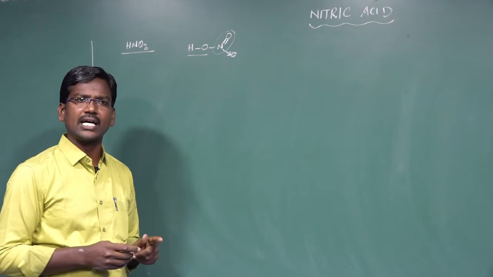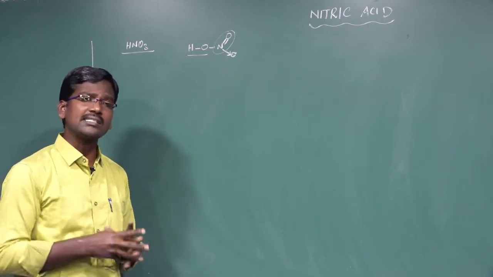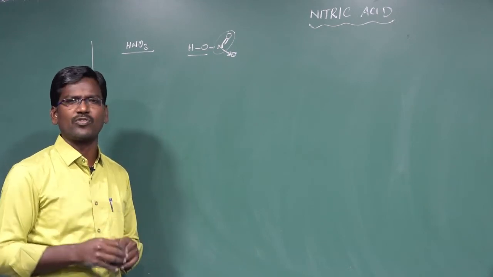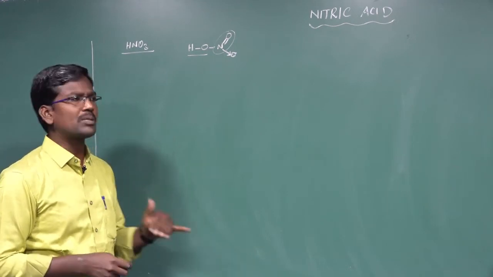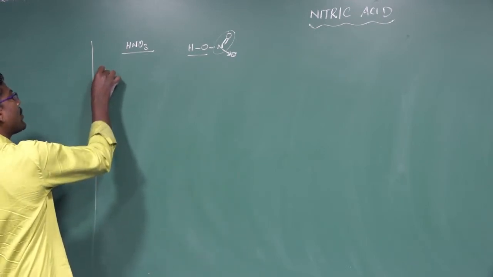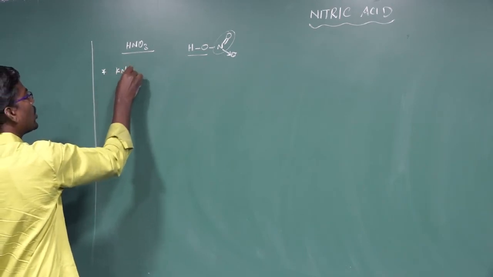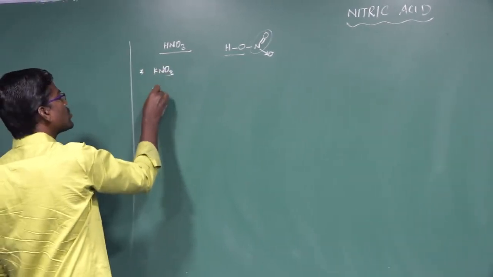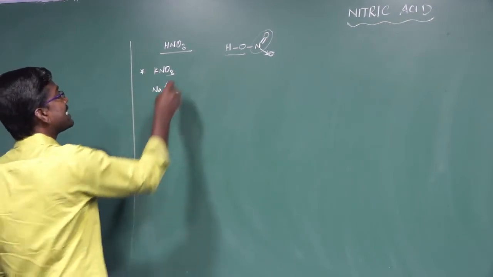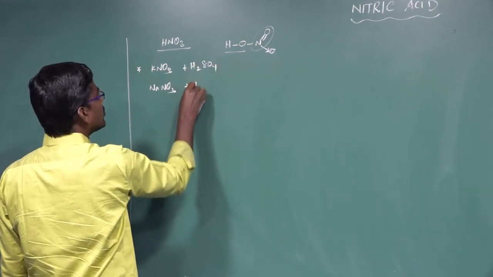Next, now we are going to discuss two methods of preparation of nitric acid: one is a simple method, another one is the commercial method. A large scale of nitric acid can be prepared by the commercial method. A small amount of nitric acid can be prepared by the simple method. What is the simple method of preparation of nitric acid? Nitric acid can be prepared from potassium nitrate, KNO3, or sodium nitrate, NaNO3, reacting with concentrated sulfuric acid, H2SO4.